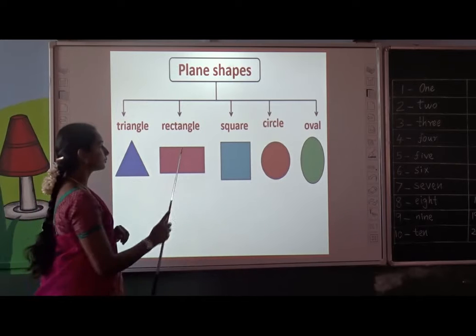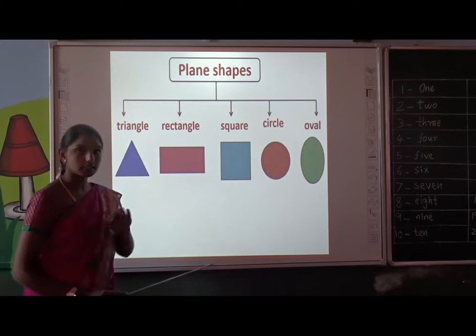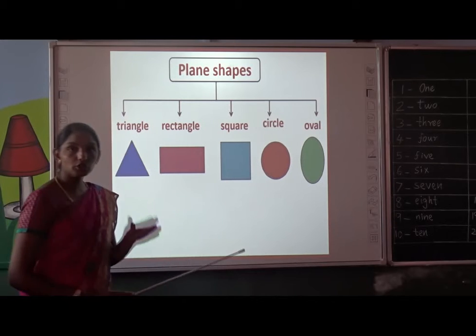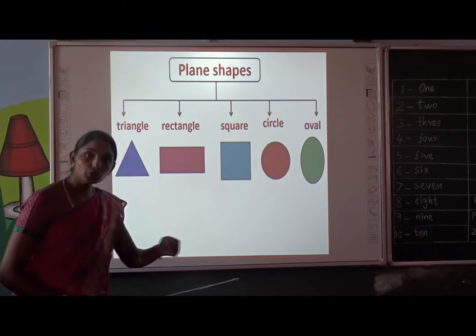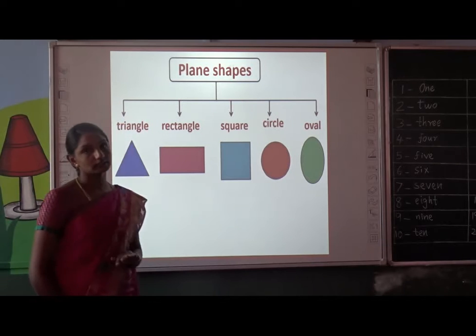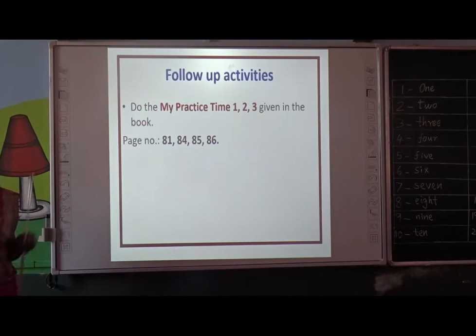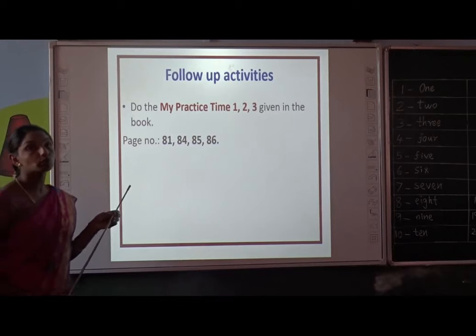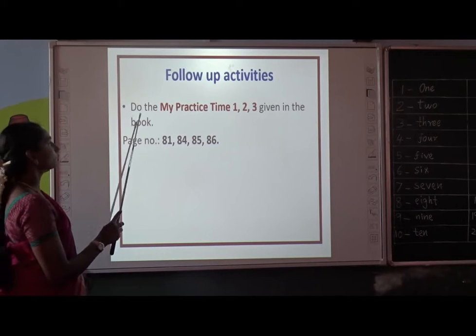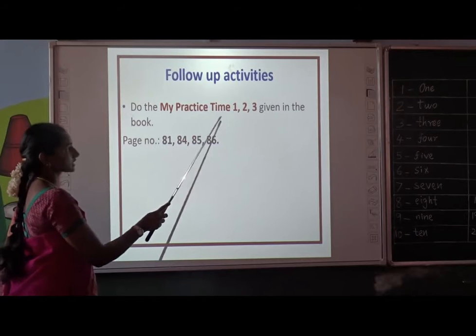Okay, children. And one more thing, rectangle has 2 long sides and 2 short sides. Is it clear? What about the circle? Circle and oval both have no sides and no corners, and both are made up of one curved line. That's it, children. Now it's time for the follow-up activity. To enrich and stimulate your knowledge, you have to do the book activity. Okay, my practice time.